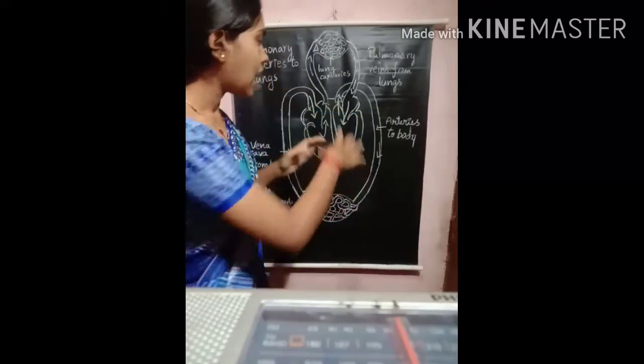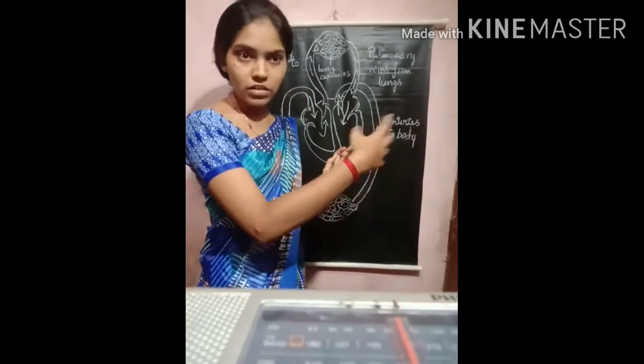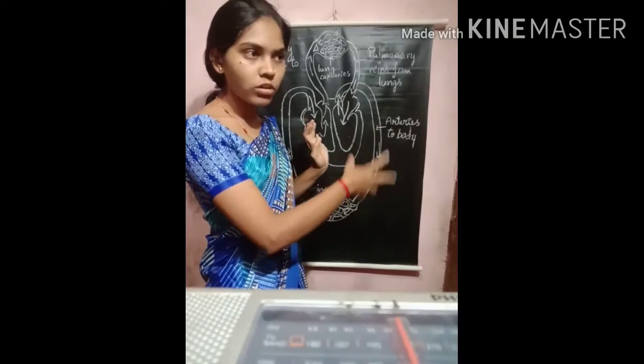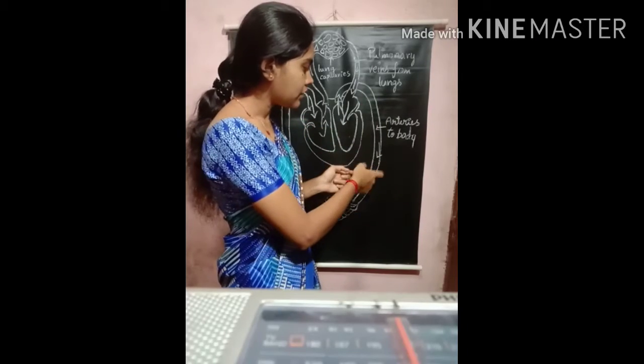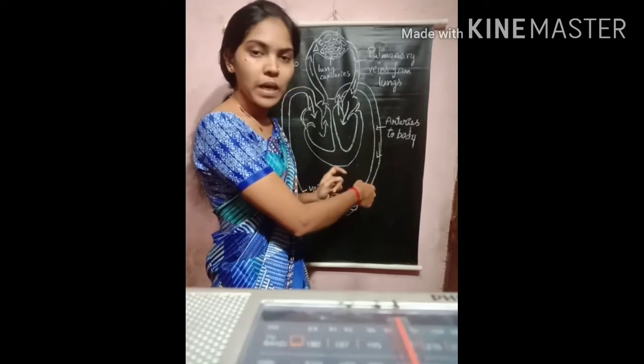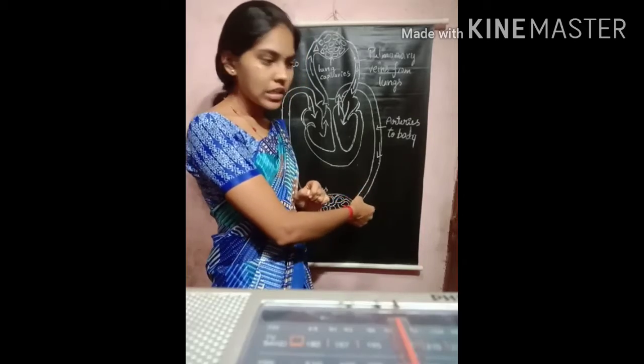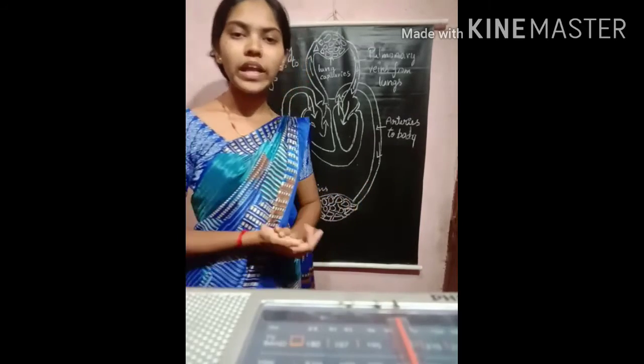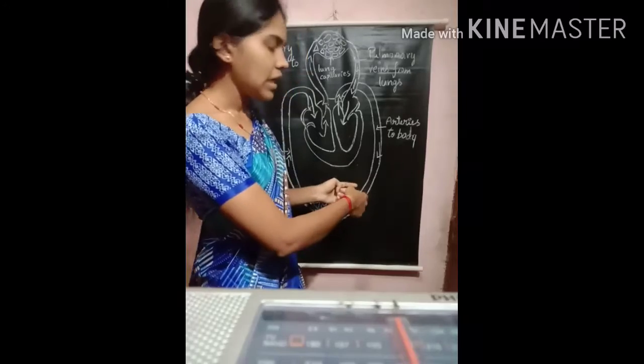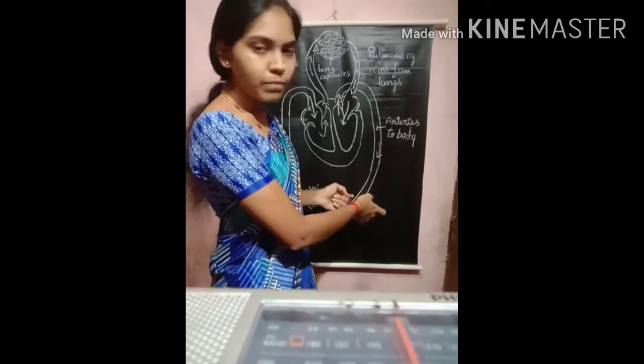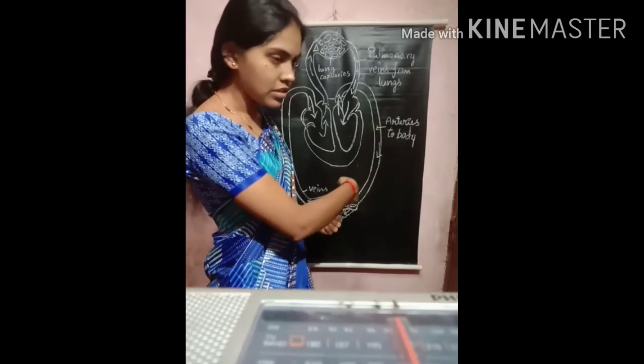Now think about the situation. The blood circulation takes place throughout the body. What happens if there is any leakage in the blood vessels, in the veins or in the arteries? This will lead to a reduced amount of blood in the transportation system.